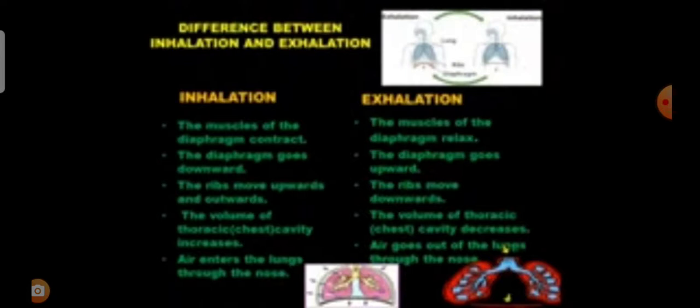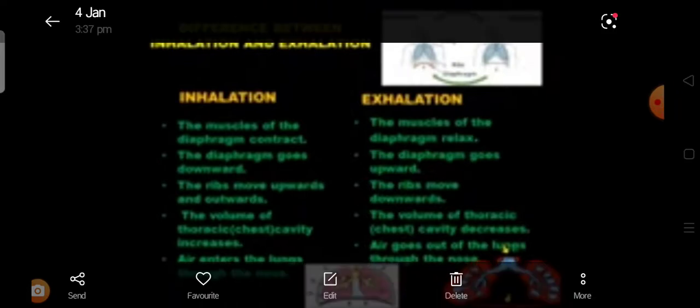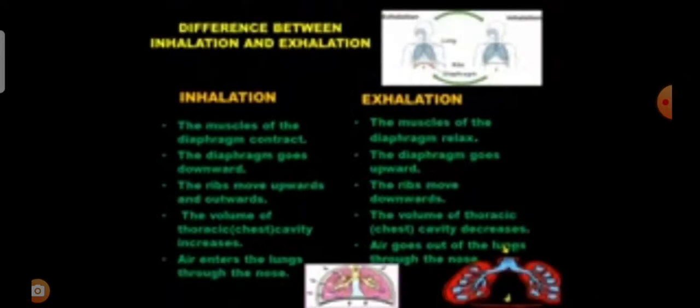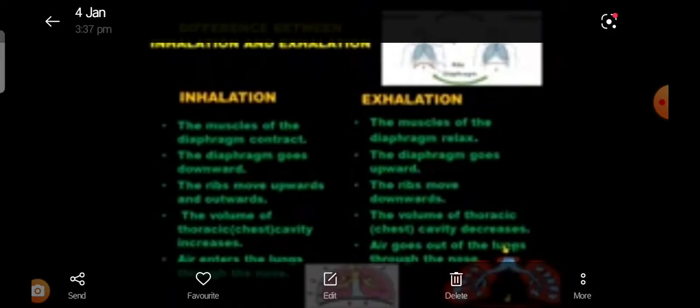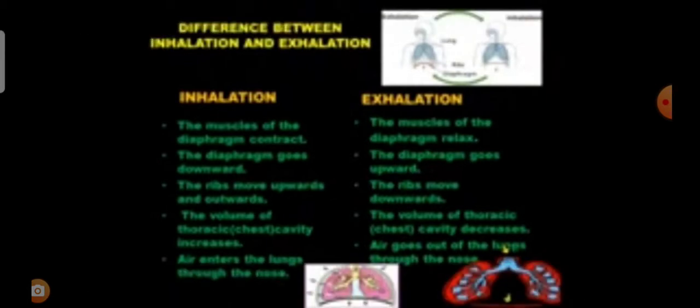In inhalation, the diaphragm goes downward, and in exhalation, the diaphragm goes upward. The ribs move upwards in inhalation, and in exhalation, the ribs move downwards. In inhalation, the volume of the thoracic cavity increases, but in exhalation, the volume of the thoracic cavity decreases. In inhalation, air enters the lungs through the nose, but in exhalation, the air goes out of the lungs through the nose.